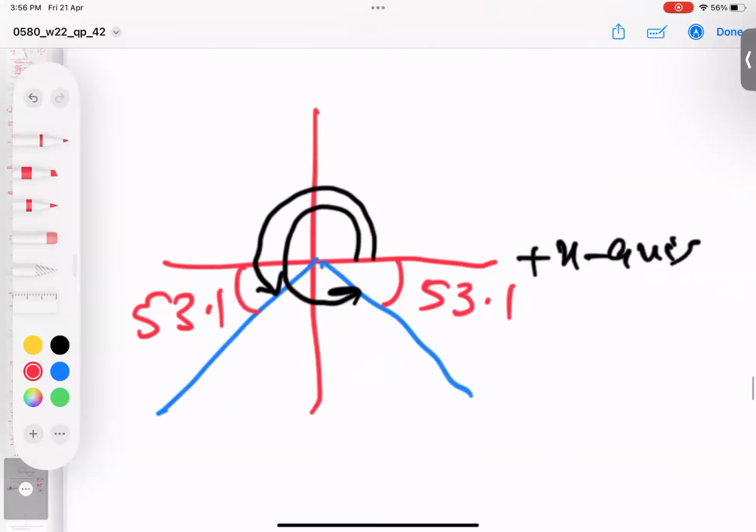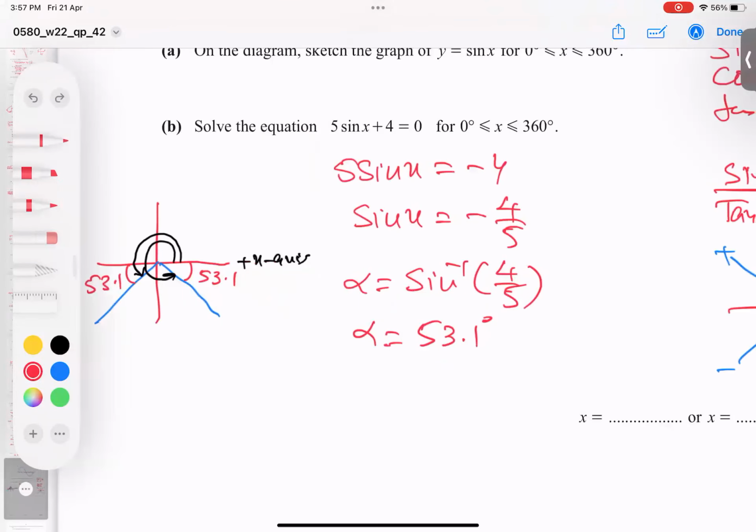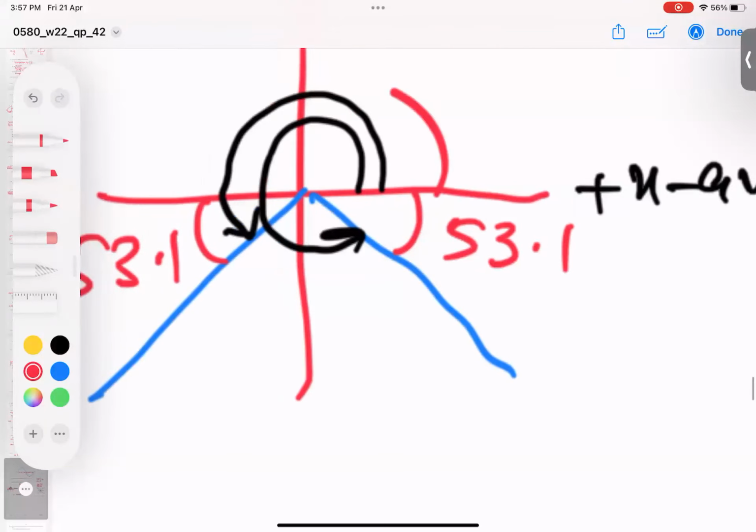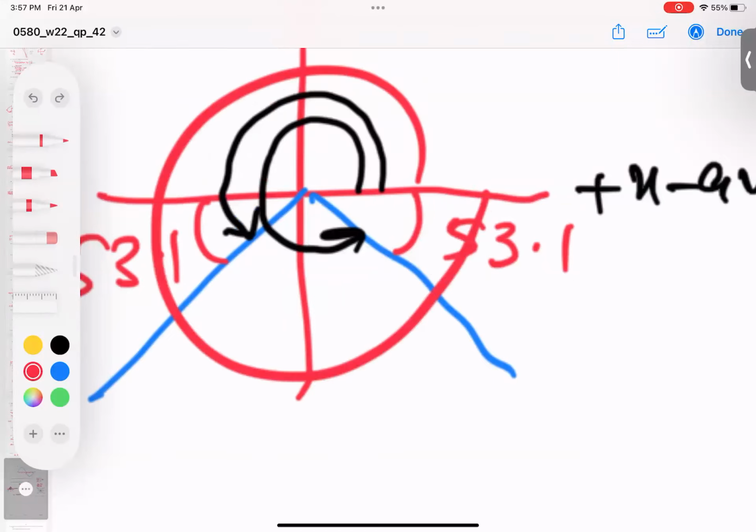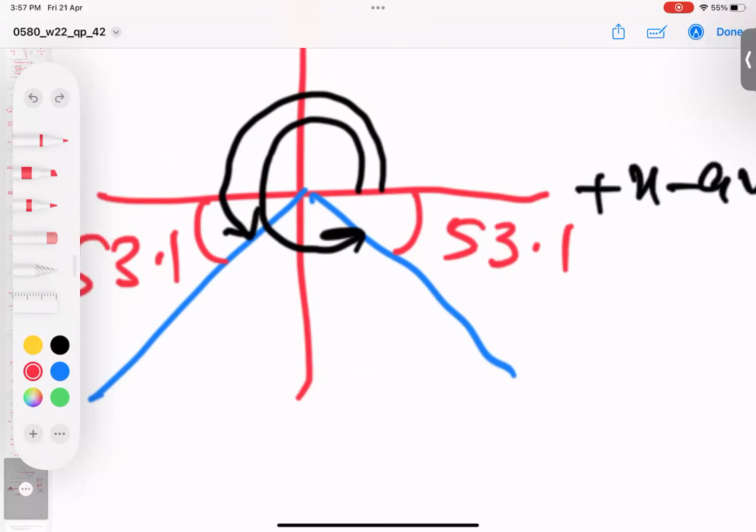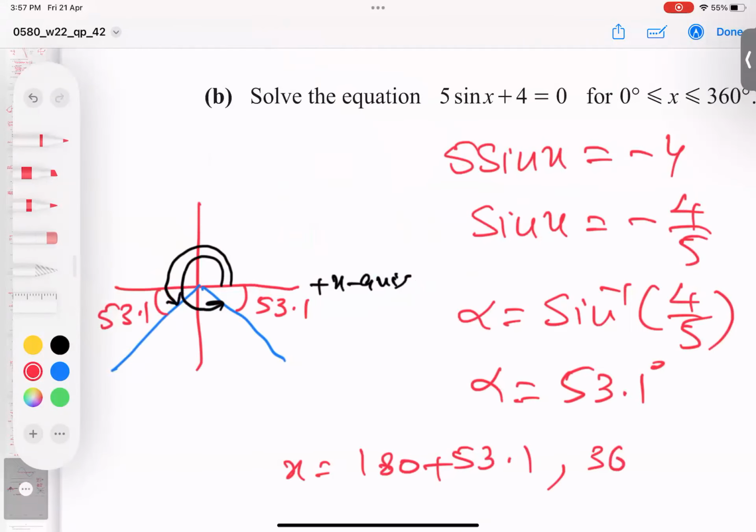Look at it, students. A half turn is 180. And what is this 53.1? I need from here till here. So 180 plus 53.1, and bring back x here. 180 plus 53.1. What is the second angle? What is the full circle? Circle is 360, full. But this angle I don't need. So 360 minus, going back, minus. So it means 360 minus 53.1.